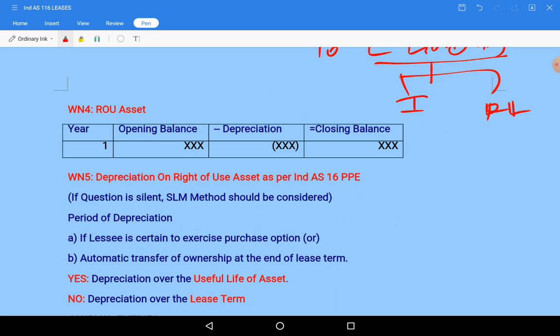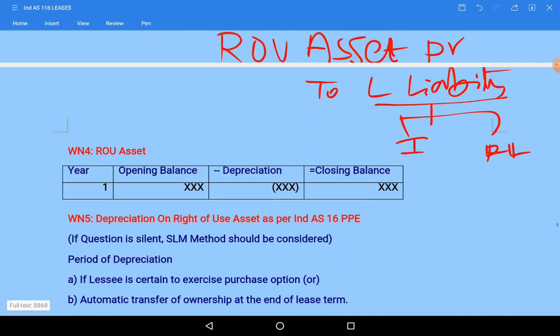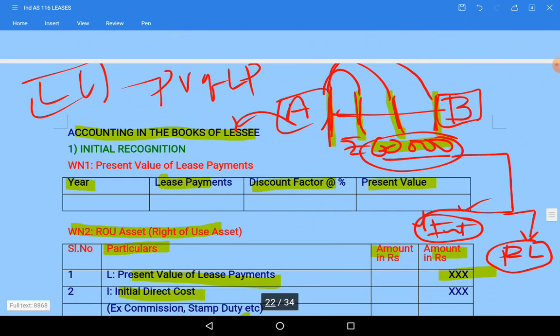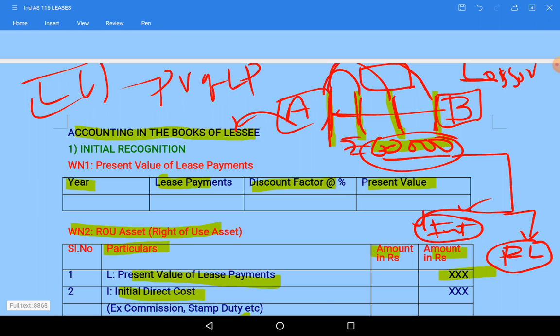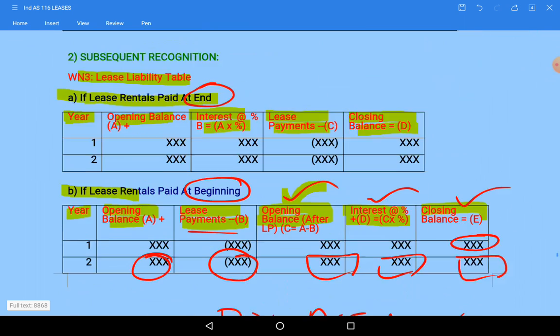Asset value, how? Because at the end of the 3 years, after the asset has been recognized in the books, at the end of the third year this asset taken by the lessee will be handed over to the lessor. ओके, तो लेसर को वापस दिए जाएगा, तो असेट अपने पास रहेगा क्या? नहीं, तो बुक्स में उसको निकाल देना है. And you are using the asset, when you use the asset, related depreciation also should be charged to the P&L account.